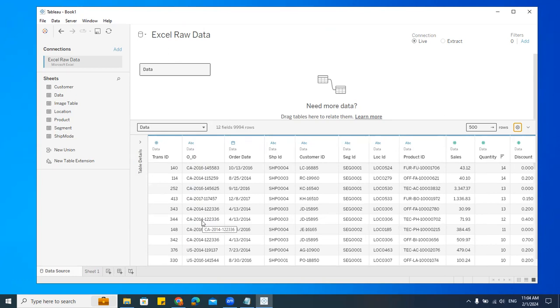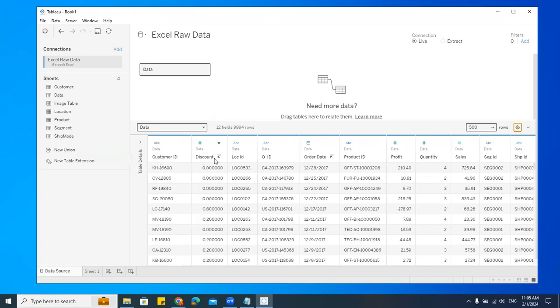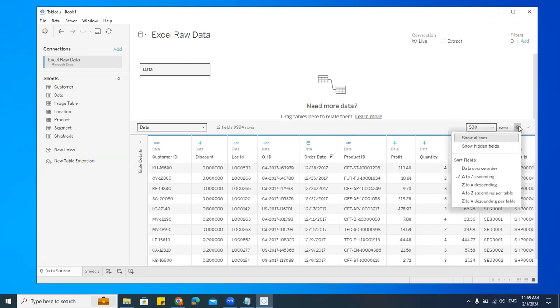Good. Done. Now, we saw the sorting, right? I can sort the data here. What if I want to sort the columns? I want to read the data. I go here, settings, and here I have this data source order. Whatever order the data is in, it is giving me the same order. I'll go here and say A to Z. Just observe. Can you see that? The columns are sorted here, A to Z. A to Z is what? Ascending order. Now I'll say Z to A. See?